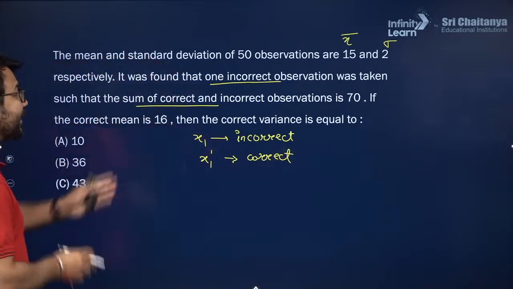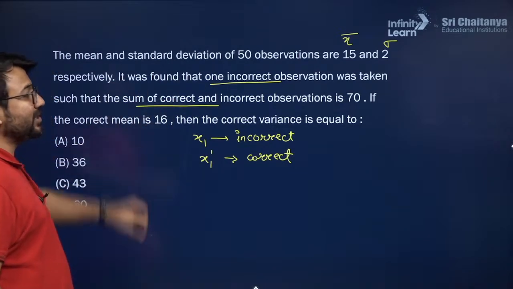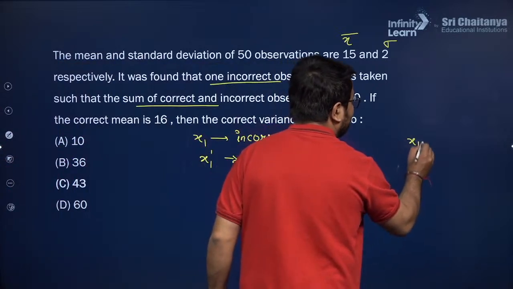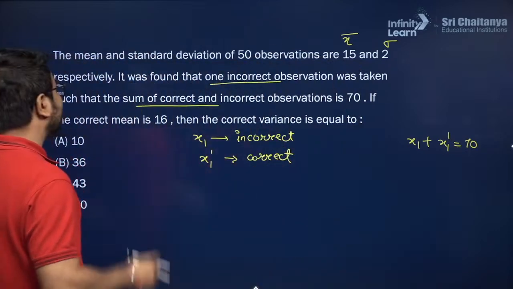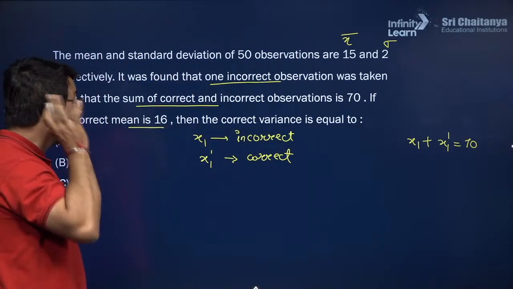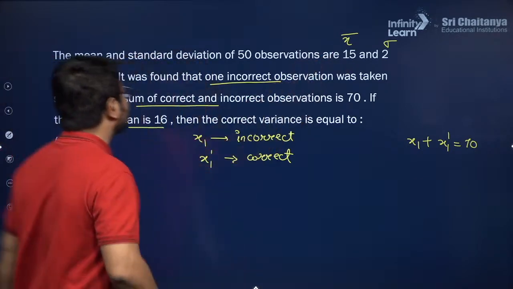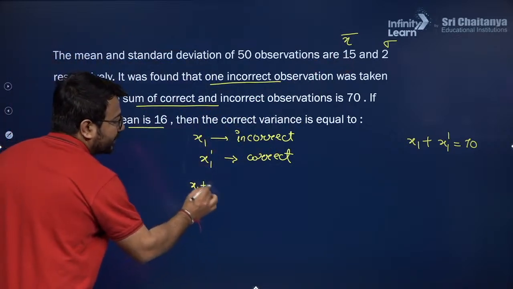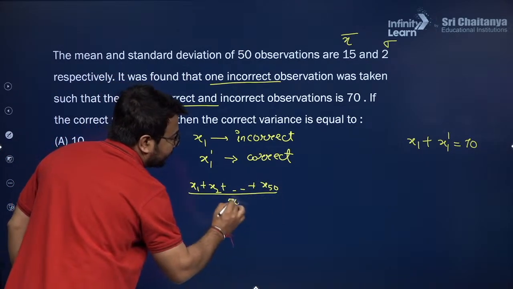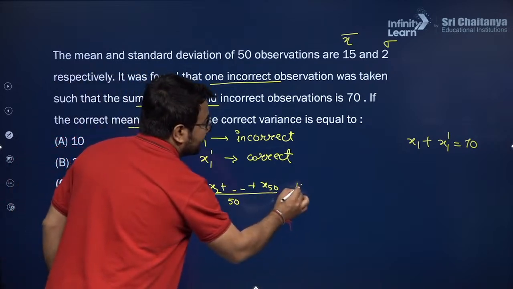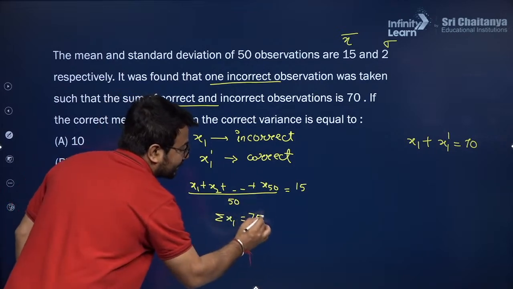So it was found that one incorrect observation was taken such that the sum of the correct and incorrect observation is 70. So here we have x1, then we have x1 dash. The sum of these two is 70. If the correct mean is 16, then the correct variance is equal to what? So let us first of all check for the incorrect mean. In the incorrect mean, we are considering x1, x2, x3 up till x50, and this is divided by 50, and here we have the result as 15. So the sum of all the observations will be 15 times 50, that is 750.